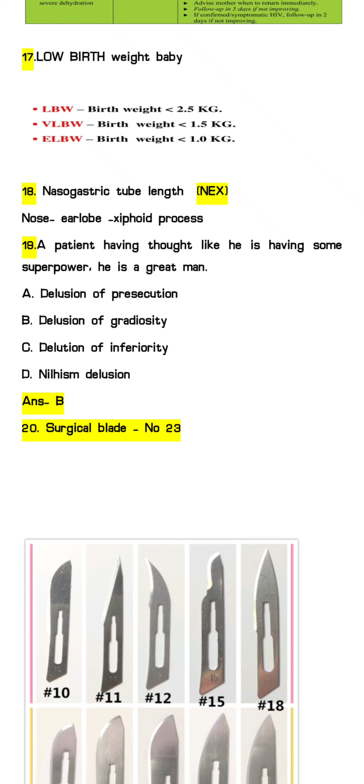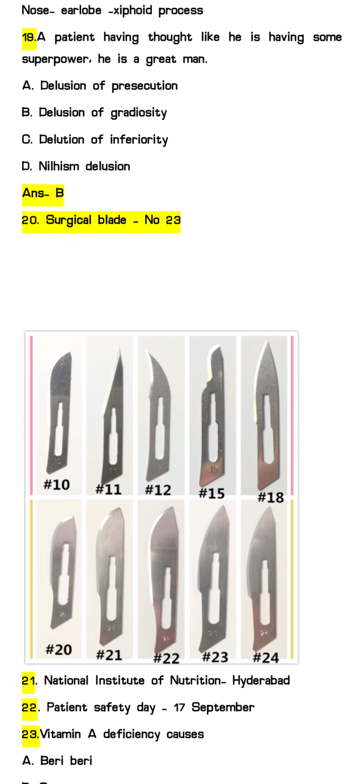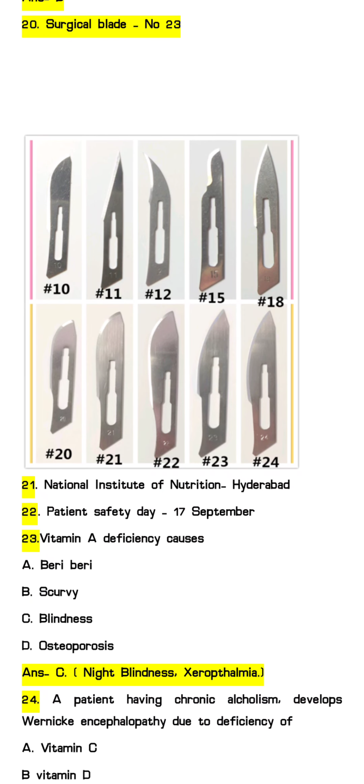Okay, so in question 19 the answer will be delusion of grandiosity. Next question, that is surgical blade. So they have asked regarding the surgical blade number 23. So you can see here the number 23. In the previous 2 years they have asked regarding blade number 11 and 12. So please keep in mind the number 11 and 12 blades also. Please go through all the blade numbers.